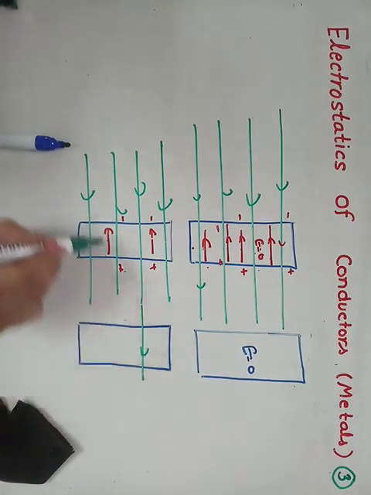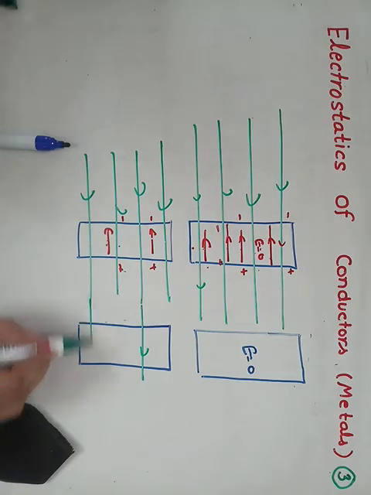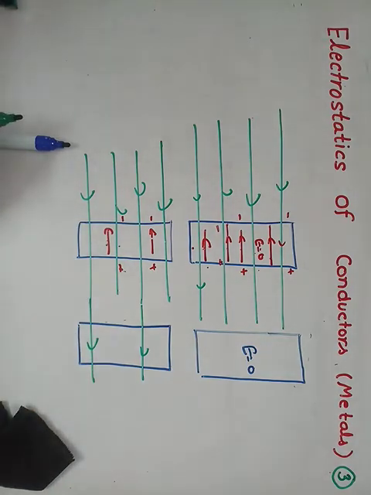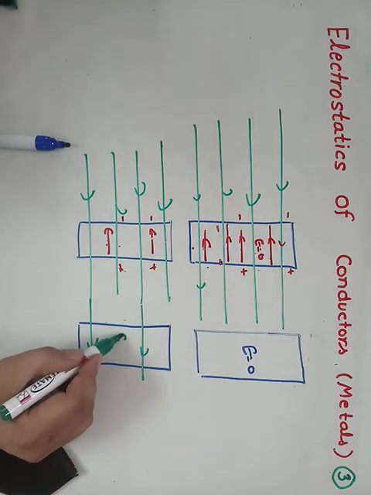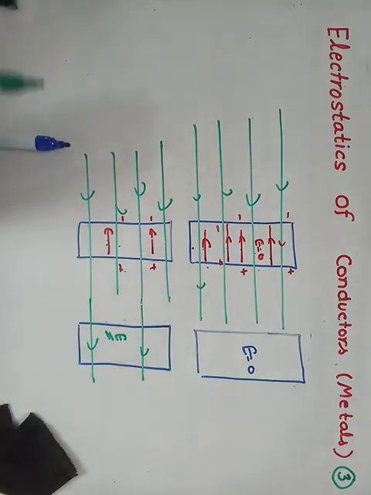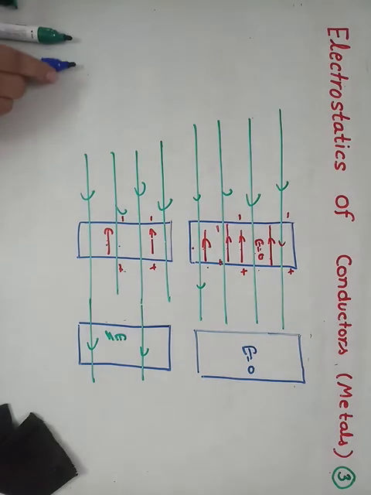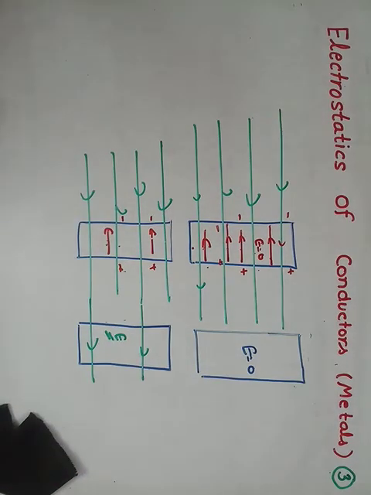It will pass, so it shows a net field inside the body. This is the main difference between the conducting body and insulating body. In case of an insulating body or dielectric, we have a net field inside the body, whereas in a conducting body, the net field inside is 0.